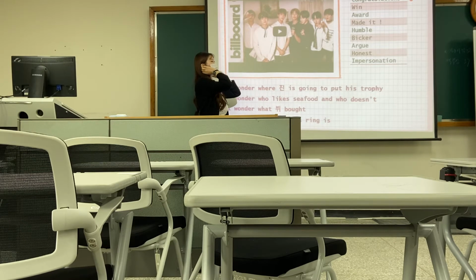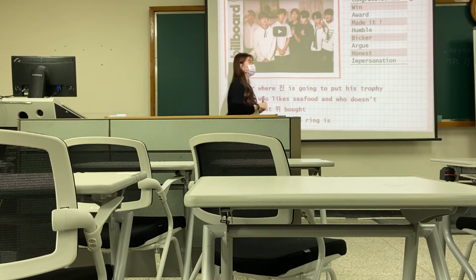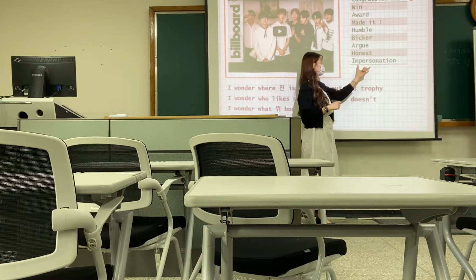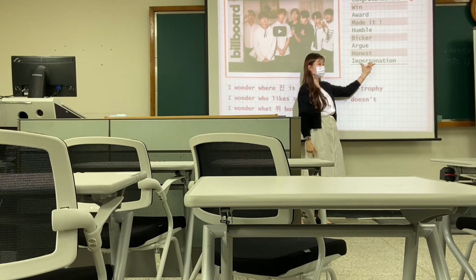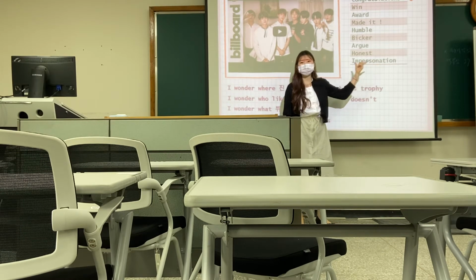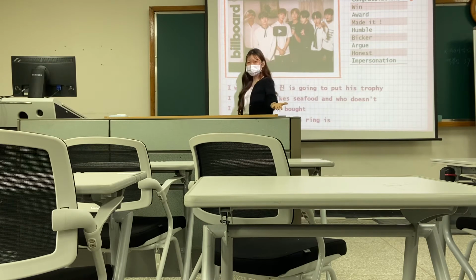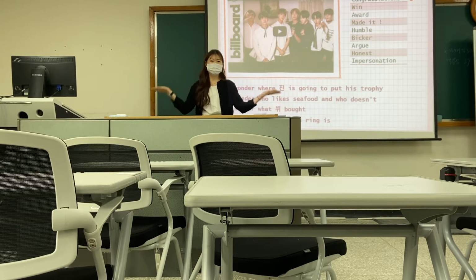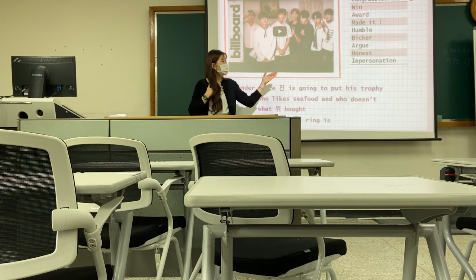Next, impersonation. Everybody seems to be surprised by how long this word is. It is very long, but it's very simple also, because you see the word person here. Yes, person is very simple. It's just like me and you. A person is a person. So impersonation is acting like a person, pretending to be a person.